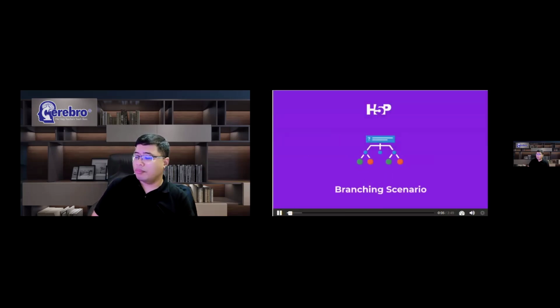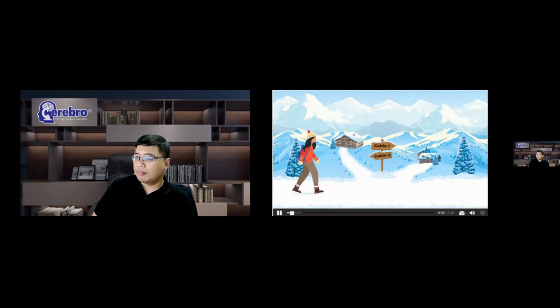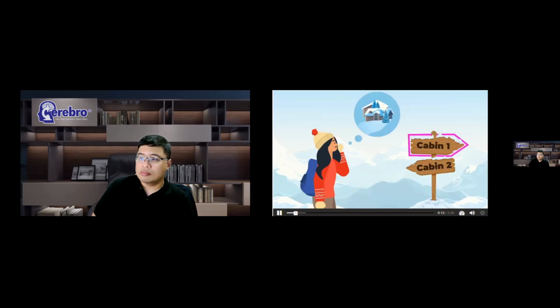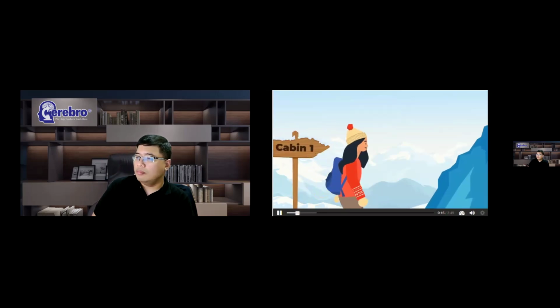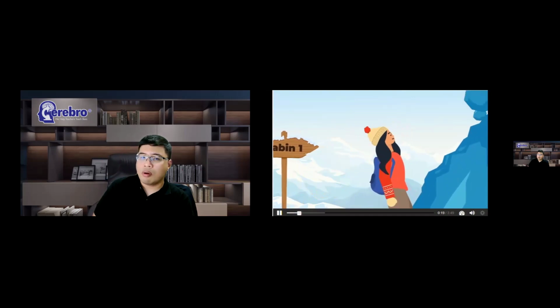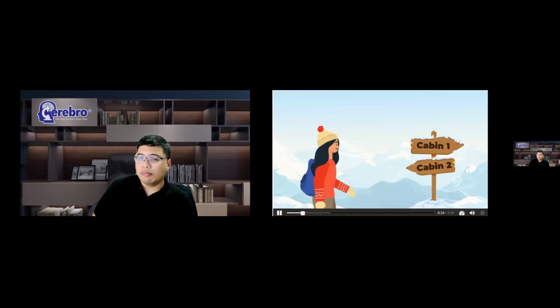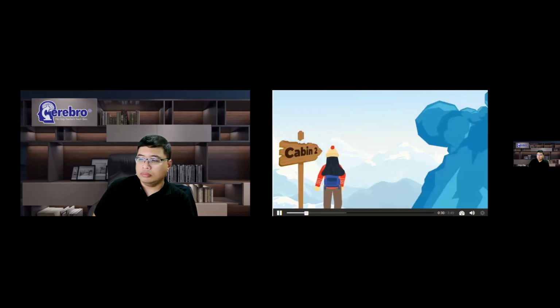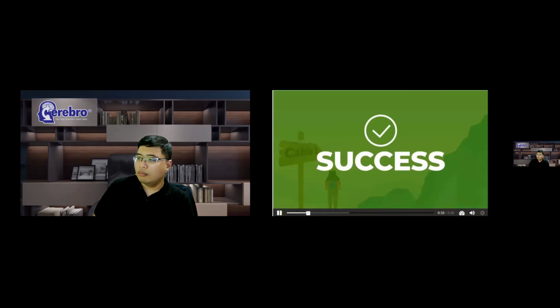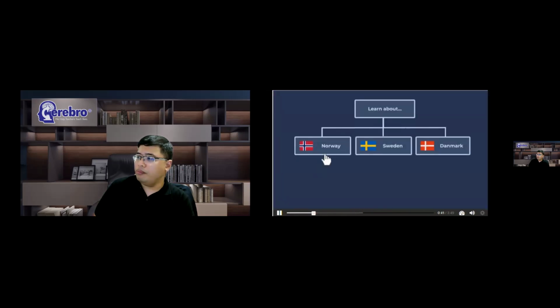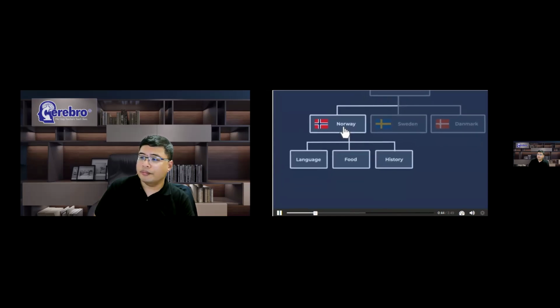H5P branching scenario. Branching scenario allows you to present your users with choices and let their choices affect what happens next. You may use it to present users with dilemmas and let them experience the consequences of their choices. Create adaptive learning. Or just let them choose their own path through your content.